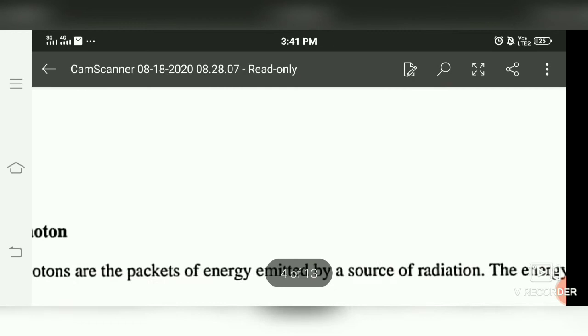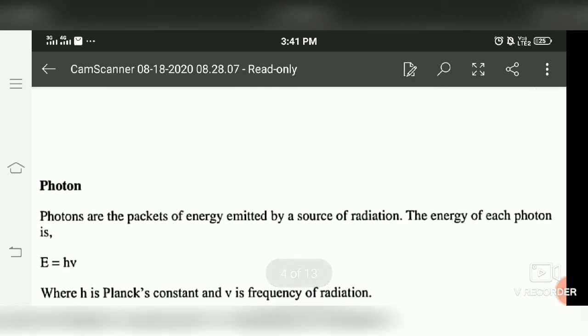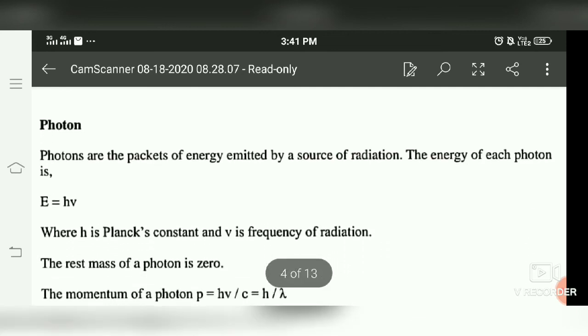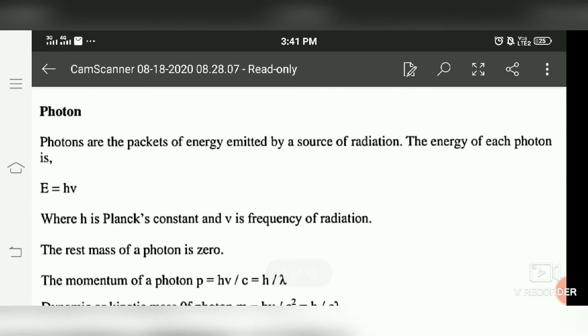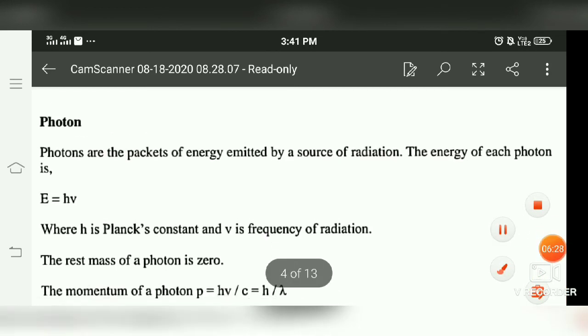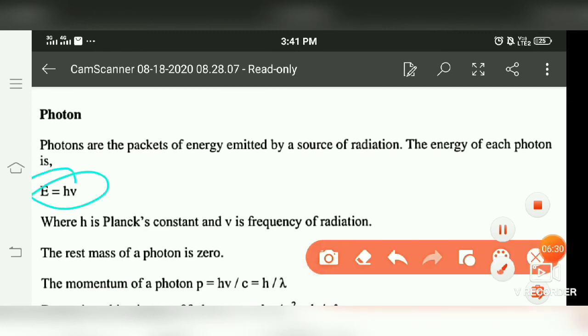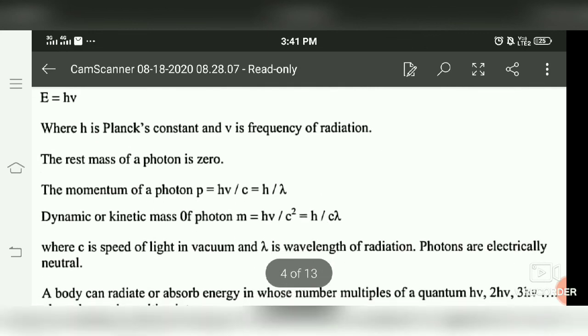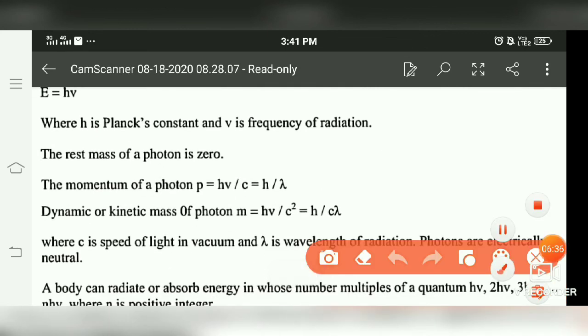Like the first property is photons mean particle nature. Photons are packets of energy emitted by the source of radiation. The energy of each photon is E equals h nu, where h is Planck's constant and nu is the frequency of incident radiation. Rest mass of photon is always 0, that is, m naught is always 0 for photon.